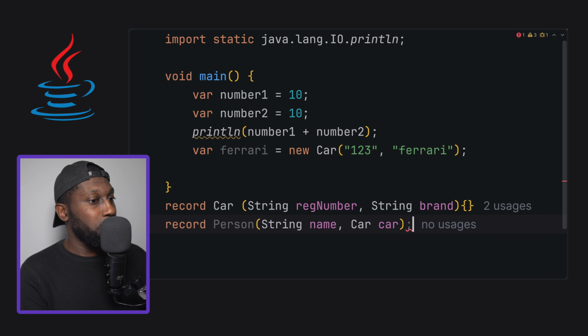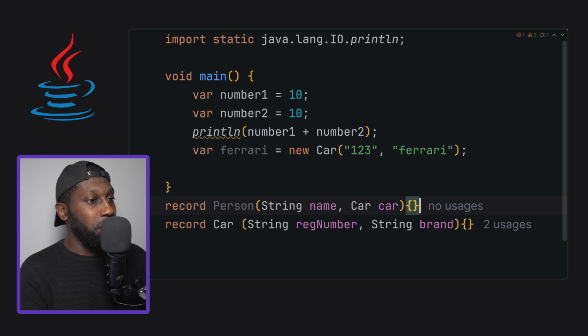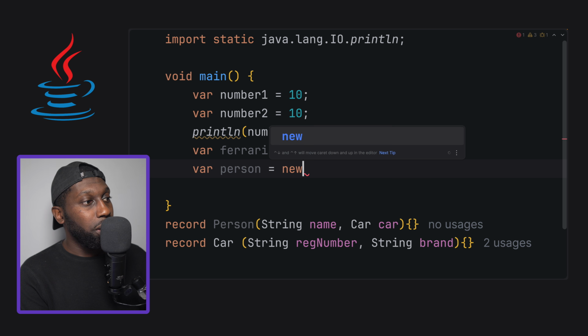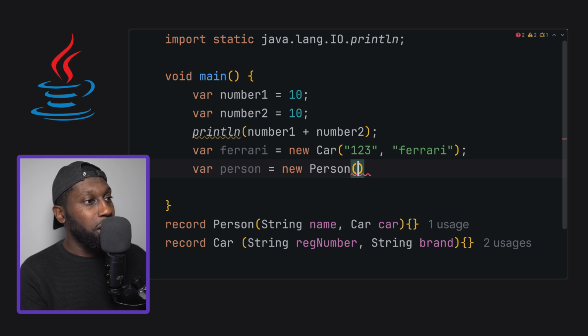And this actually has to be, oh sorry, not like that, but curly brackets, and there we go. And then now if I want to create a person, I could just say var person equals to new person, and then here the name is, I don't know, Alex, comma, and then the car is the Ferrari. There we go, cool.